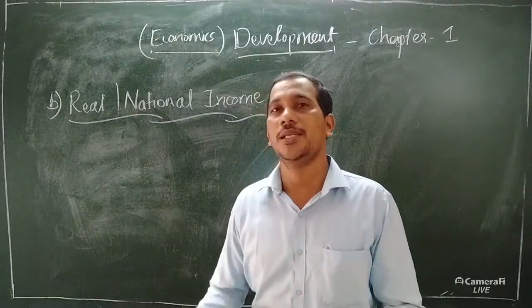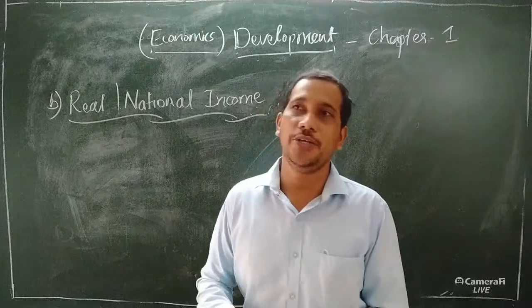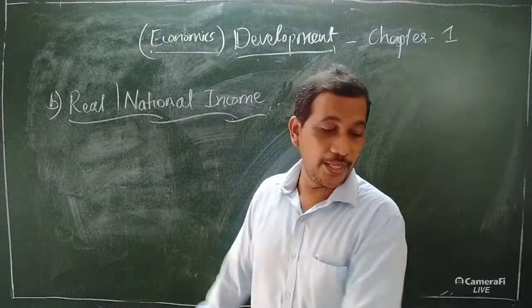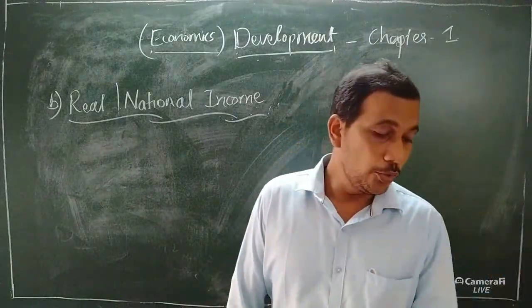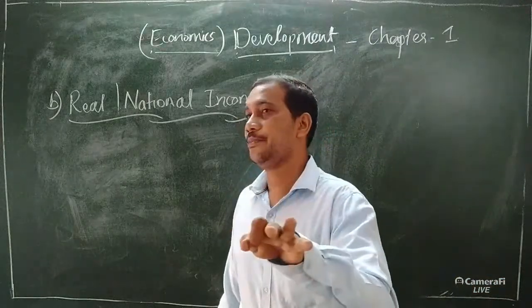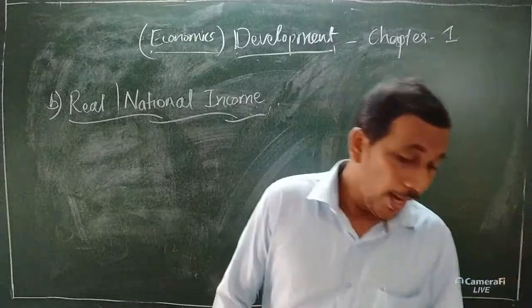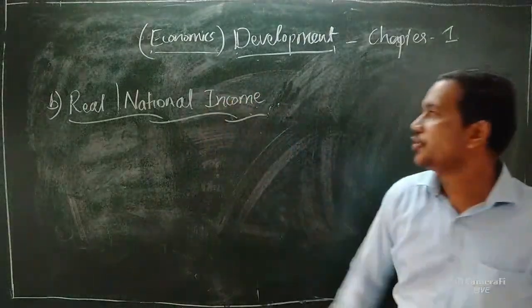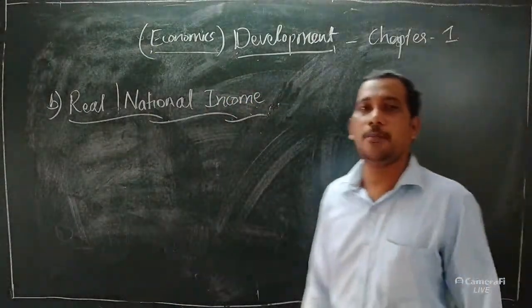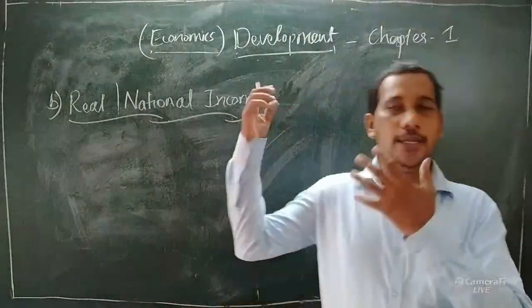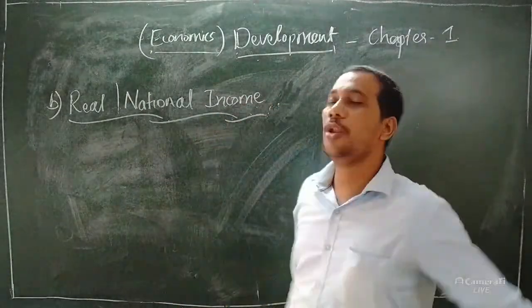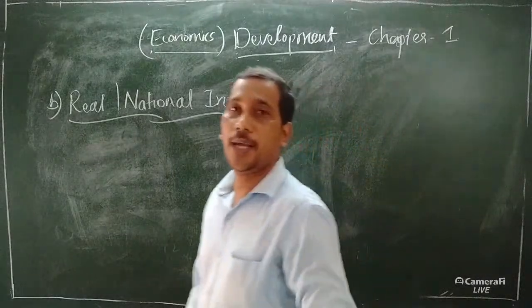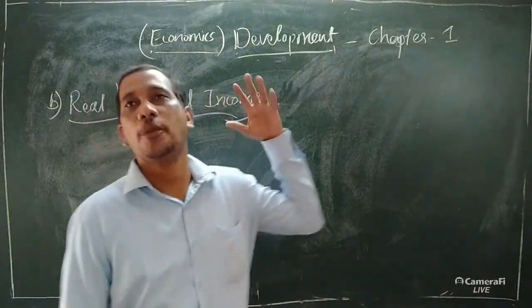Already I told you that. Services are the doctor's work, the police and the lawyers. They are all considered as services. But the national income is the value of the total goods and services produced in a year. It is an important measure of development. If the national income is high, automatically the country's development is also high. Higher the national income, higher the economic development.